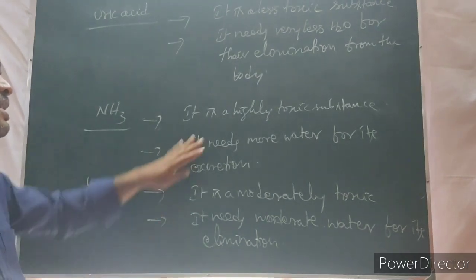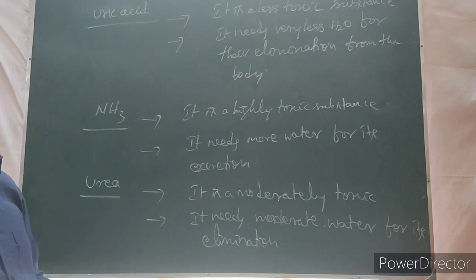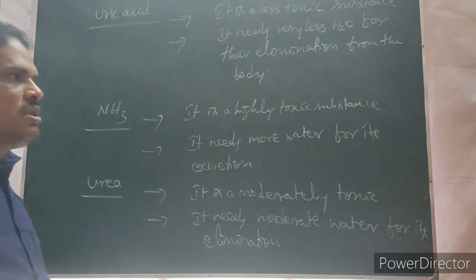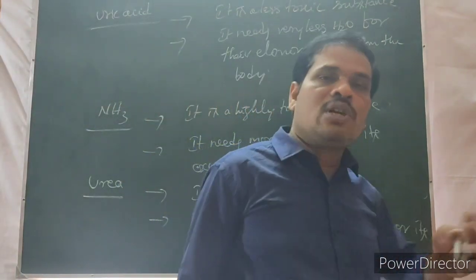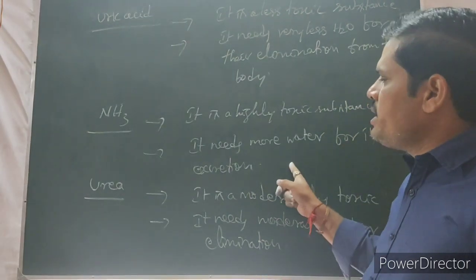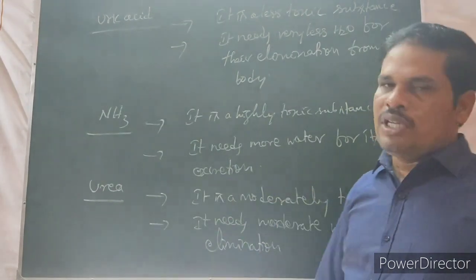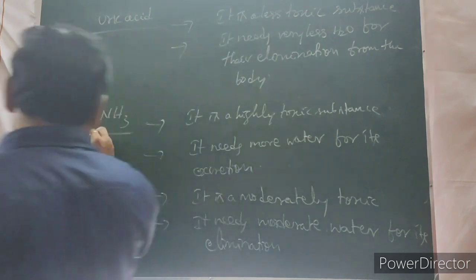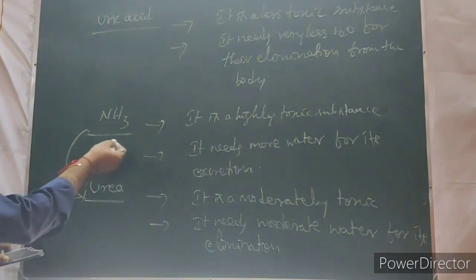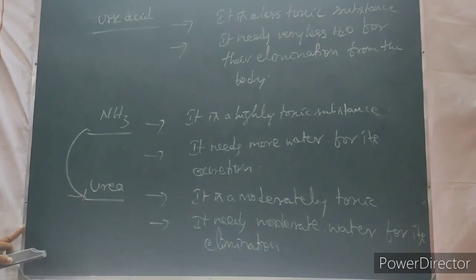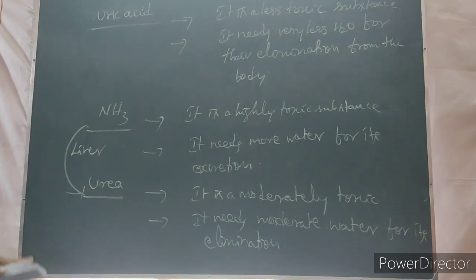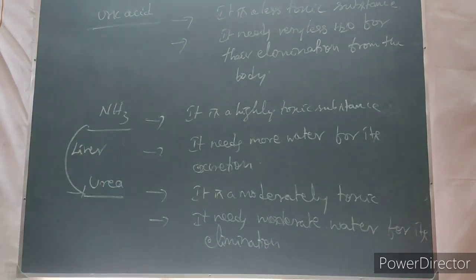Only one reason: it is readily soluble in the blood, and through the blood it is distributed all over the body, so the organism will die if it is not eliminated from the body. That's why ammonia, which is highly toxic, is immediately converted into urea in the liver. So the liver is helpful for the conversion of ammonia into urea.